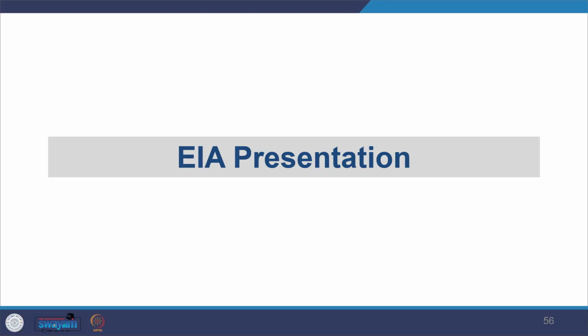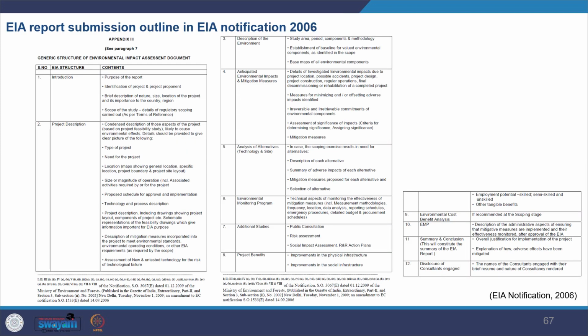Now we'll move on to EIA presentation, and how important it is to communicate well. EIA presentation varies from a small presentation to a very elaborate, detailed presentation. In India, the EIA notification 2006 provides an outline for EIA report submission. So you can see here the EIA structure: you will have introduction, project description, description of environment, and all these things, and then how that information has to be provided.